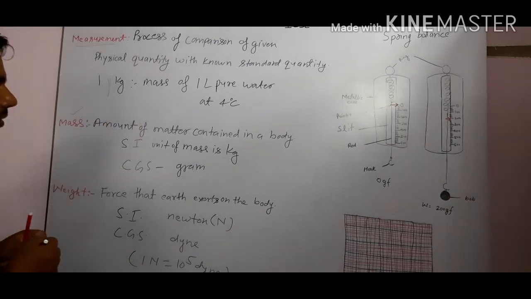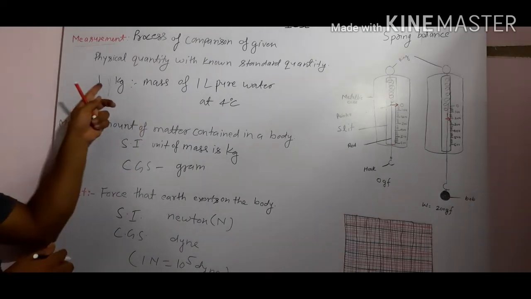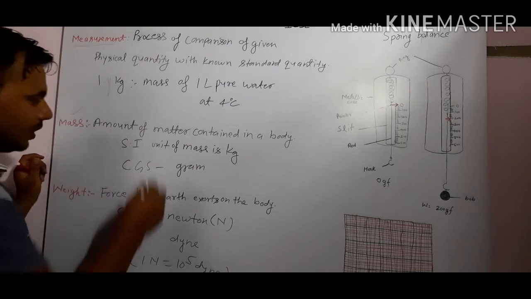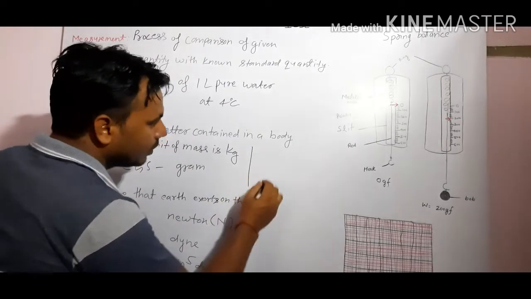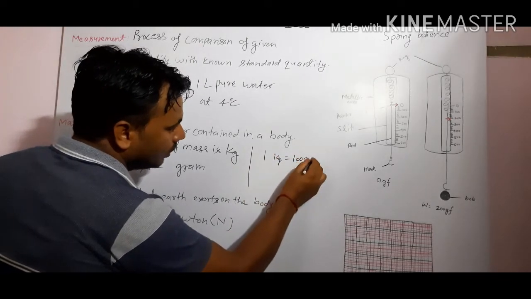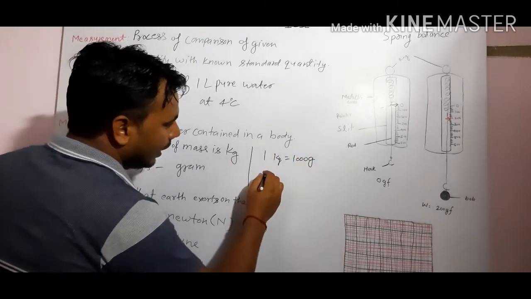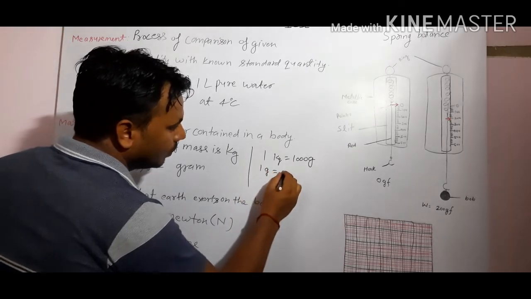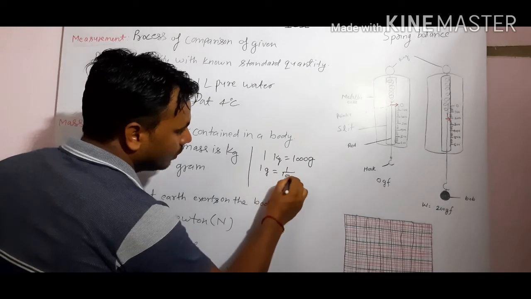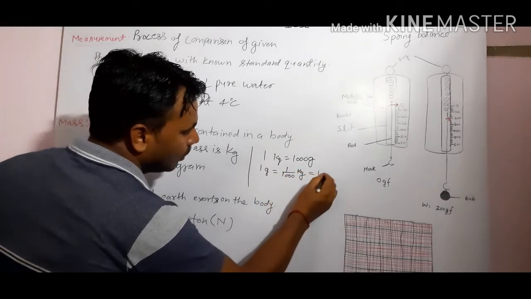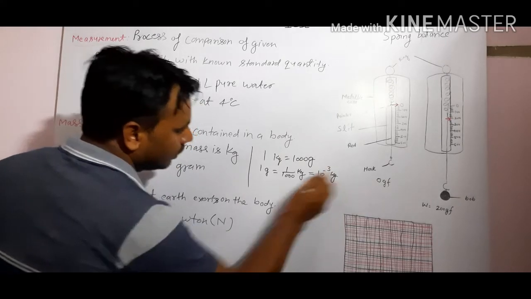Other units also, we have the relation between the gram and other smaller units. 1 kilogram is equal to 1000 gram, and 1 gram is equal to 1 upon 1000 kilogram, which is 10 to the power minus 3 kilogram.